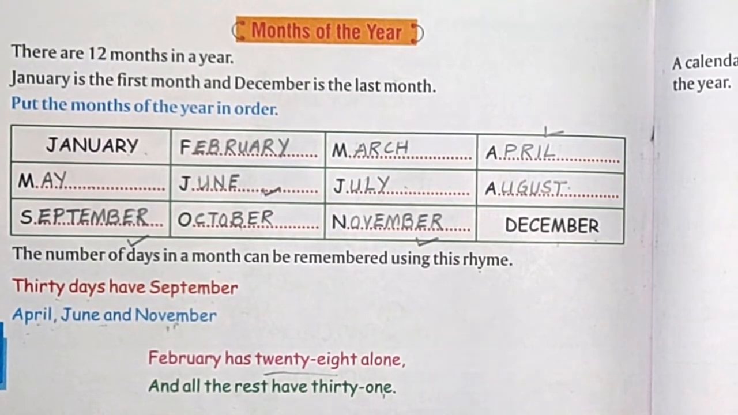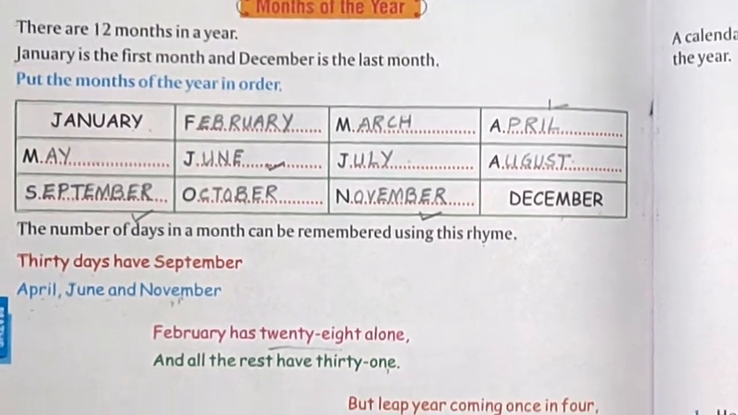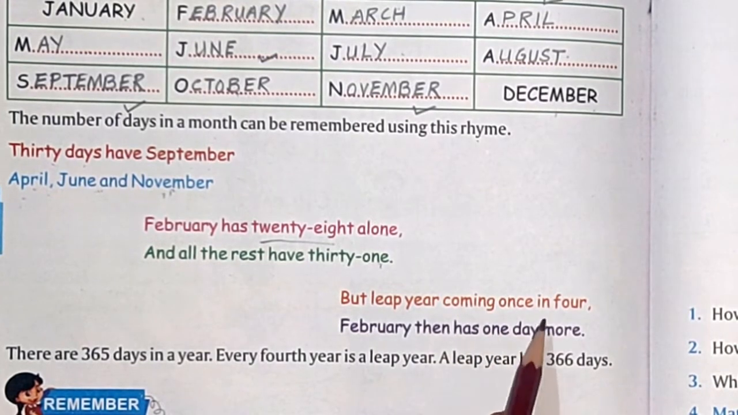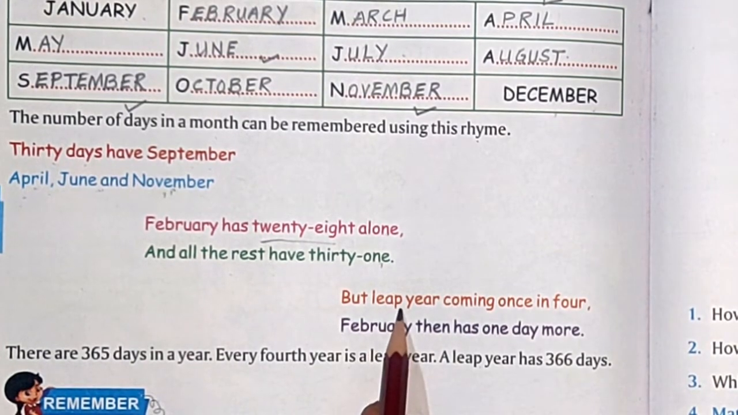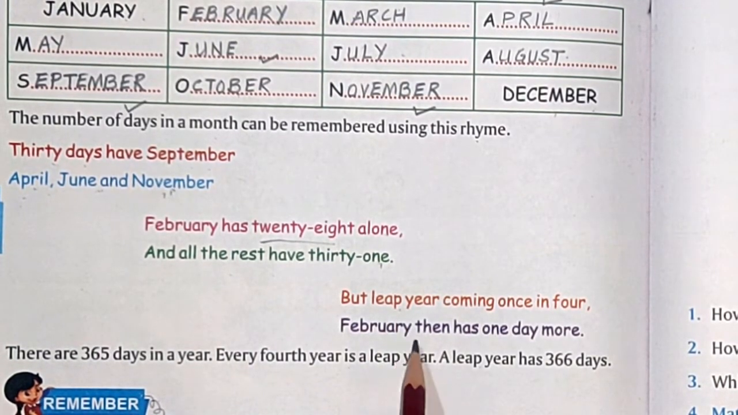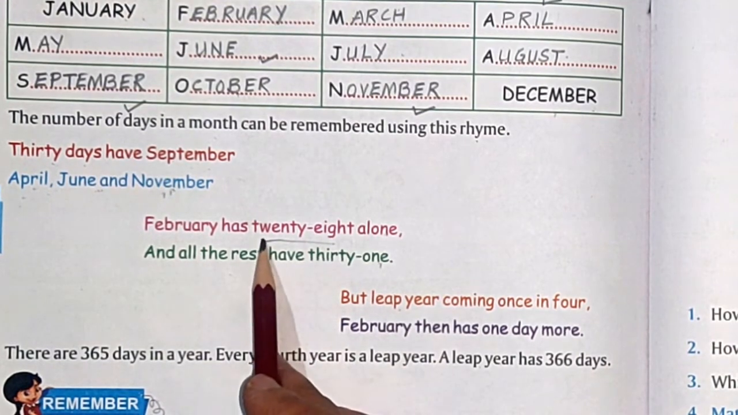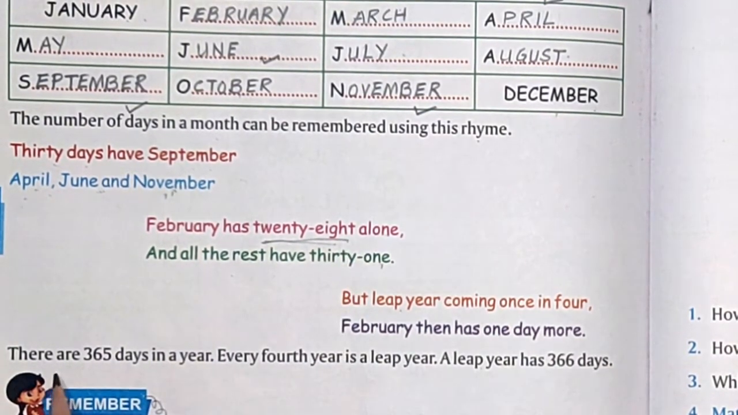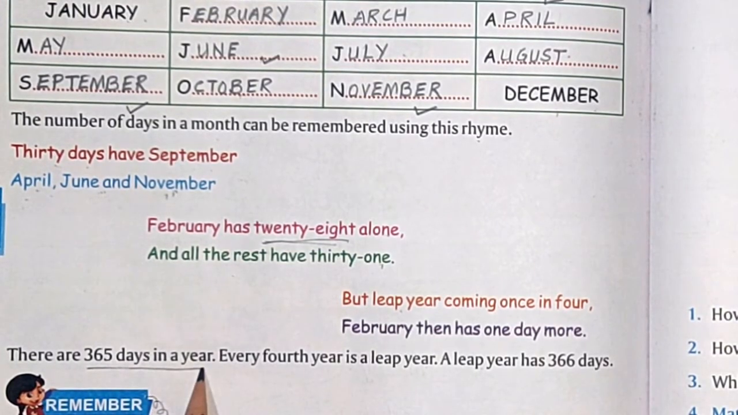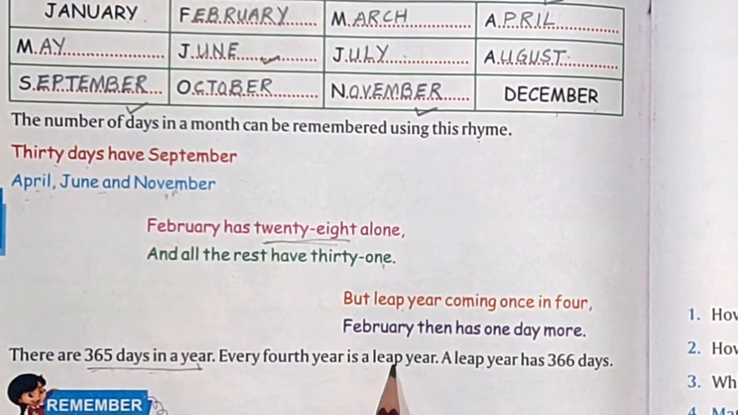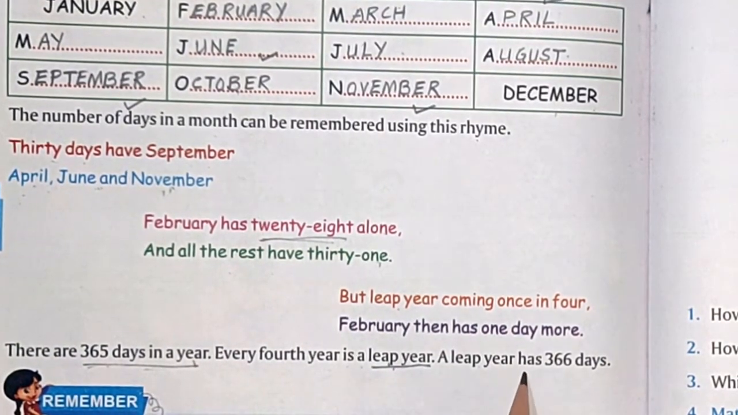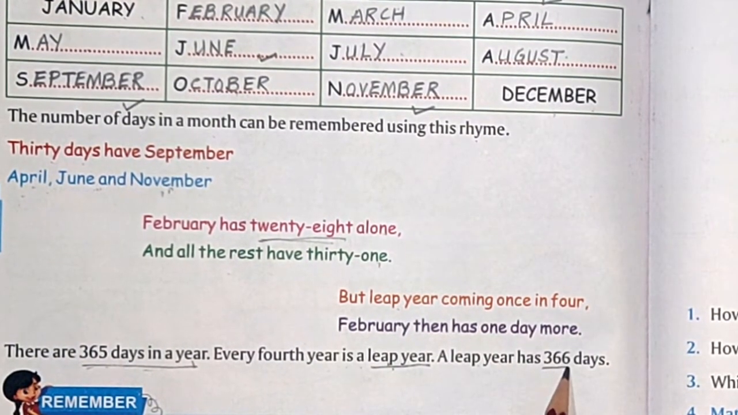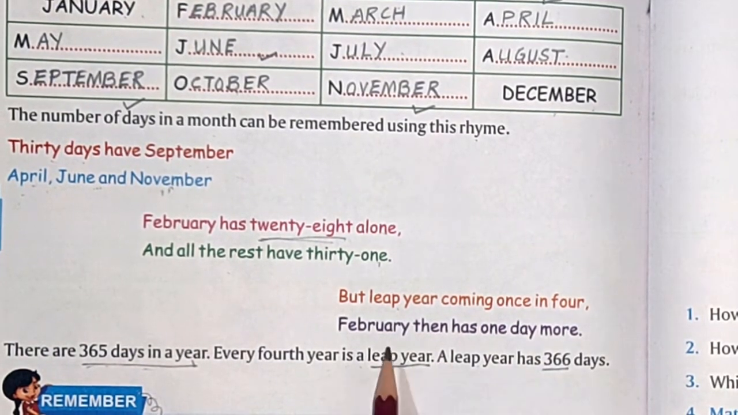Okay? But leap year coming once in 4 years, February then has 1 day more. So as I said, in a leap year, February will have 29 days. In other 3 years, February has 28 days. Okay? So how many days are there in a year? There are 365 days in a year. And every fourth year is a leap year. Remember this, every fourth year is a leap year. Our leap year has 366 days because 1 day is extra in the month of February.